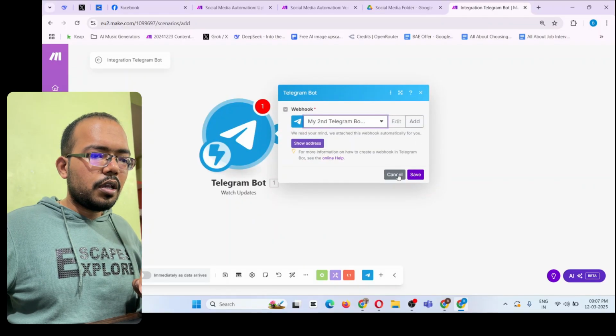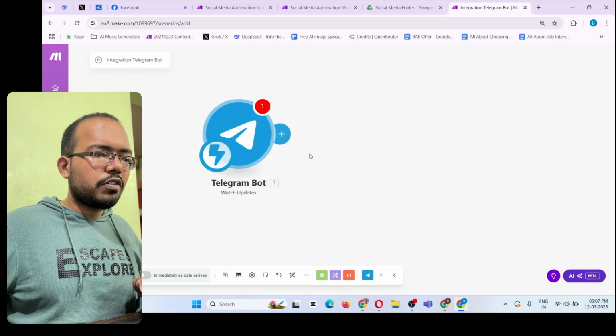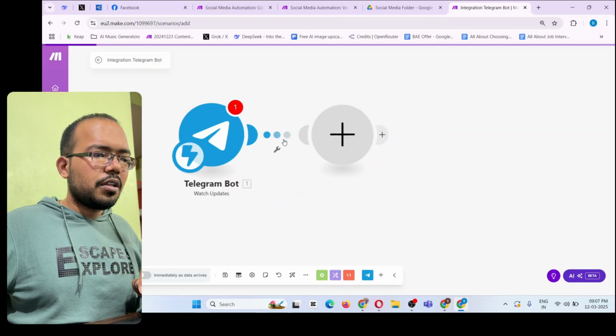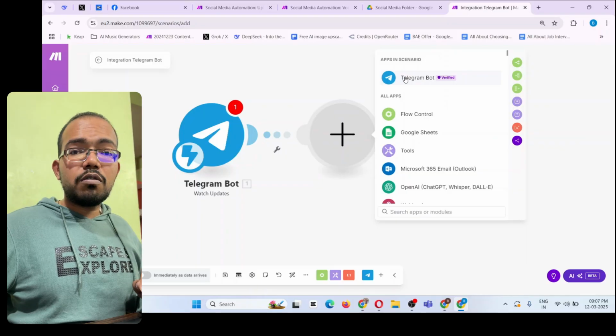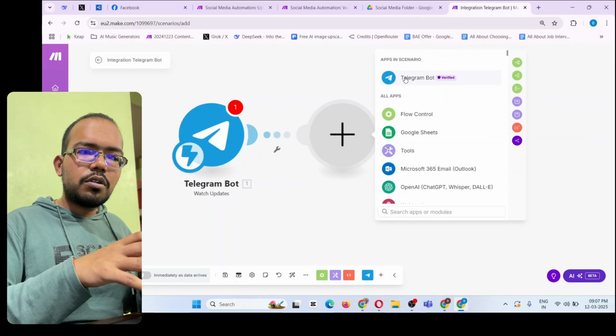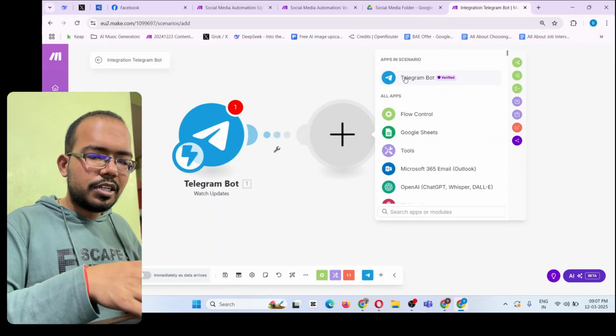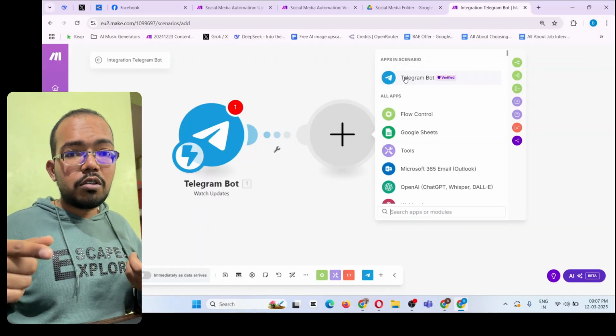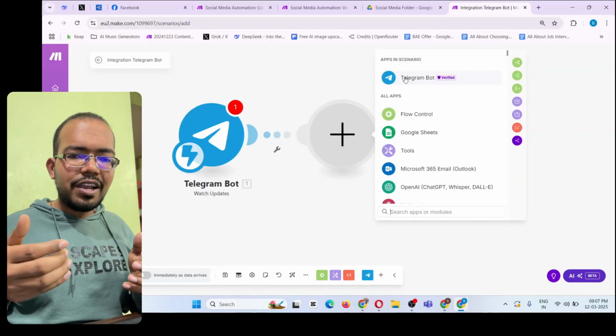Okay, and then you can click on save. So I'm just leaving it for now like this. Then click plus again. Now you take the photo, and that photo was read by the Make.com that you uploaded on the Telegram. But now you have to download that file as well.